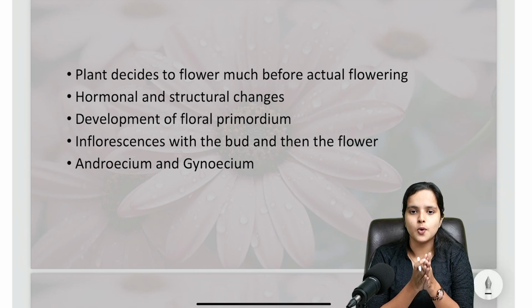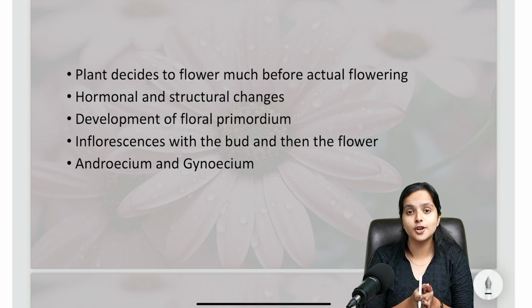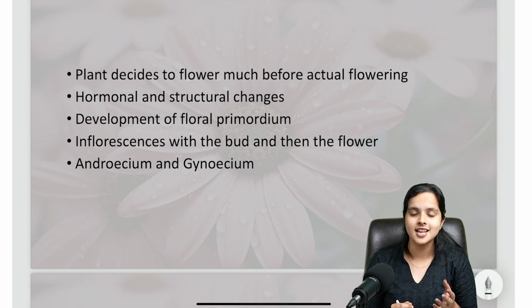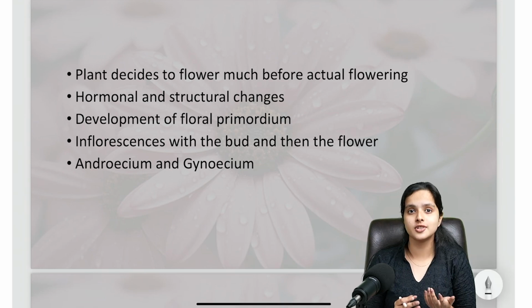Actually, if a flower is present on a plant, you should understand that that plant has undergone a lot of hormonal and structural changes. So flowering is not a simple process. It is indeed complex. It involves the help of a lot of hormones, a lot of structures, right? So we'll be learning about all that in the later sections.